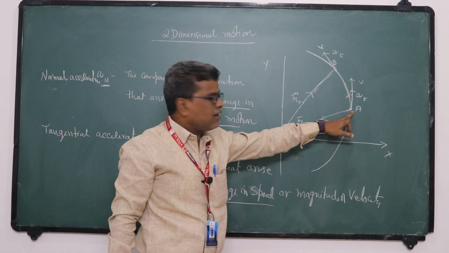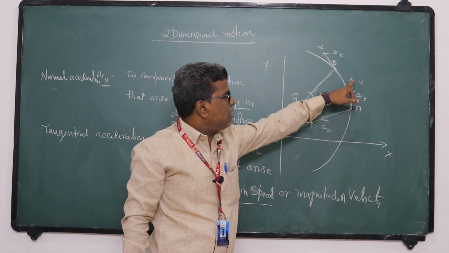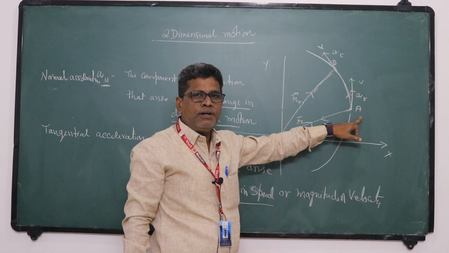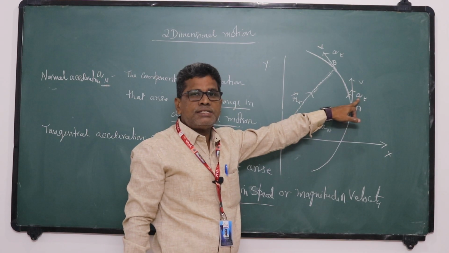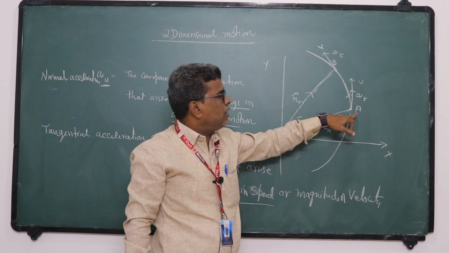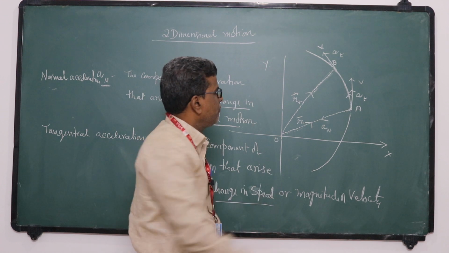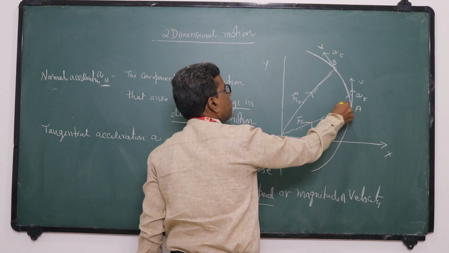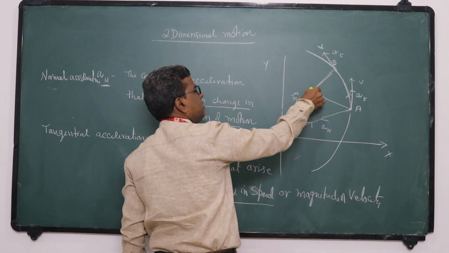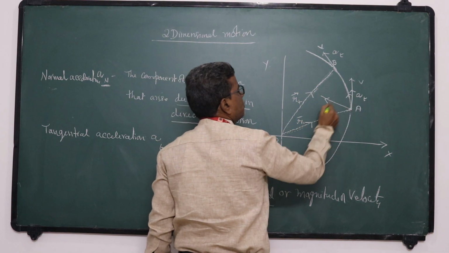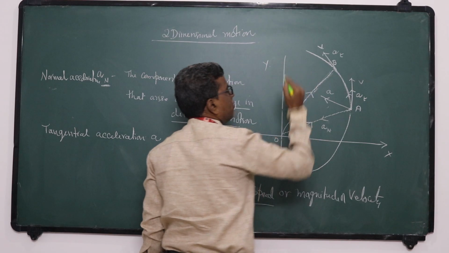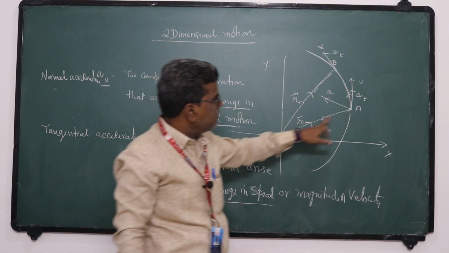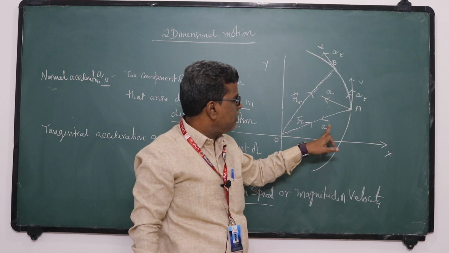One is normal acceleration, that is normal to the velocity, perpendicular to the velocity, and another is tangential acceleration along the direction of motion. And if you want the acceleration of the car, it will be the resultant of these two, AN and AT.